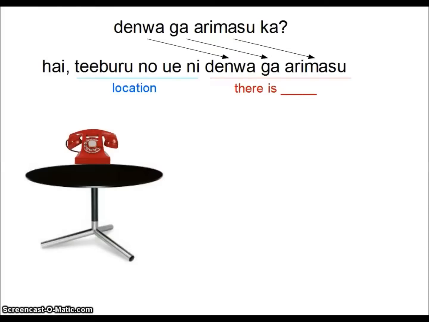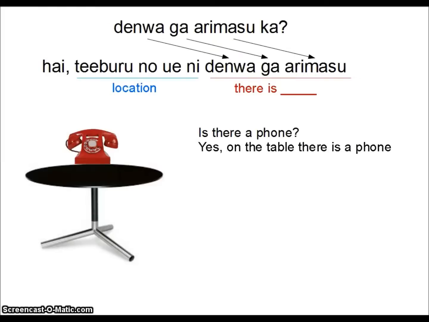So this is going to be the form that we're going to use every time. We're going to say location, there is blank. So location, then there is blank. So in English that would be, is there a phone? Yes. On the table, there is a phone. Location, there is blank.